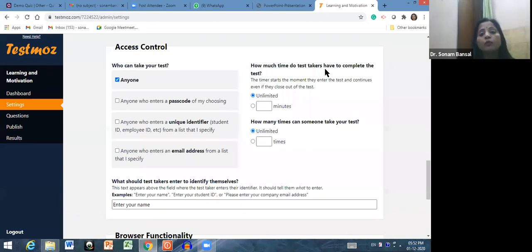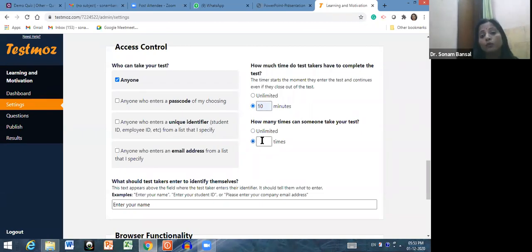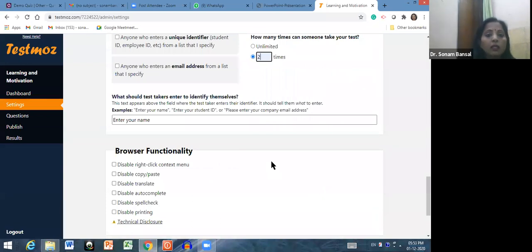Right. Then how much time do test takers have to complete the test? Very good option. I want to give the students 10 minutes or 20 minutes to complete the test. Let's suppose 10 minutes. So you can change the timings from here by clicking over here, the timing settings. If I want to give 10 minutes, then you have to click here on 10 minutes. How many times? Very good setting also. How many times can someone take your test? Unlimited times or one time or two times. Let me give the entries as two times. So I am giving an option that one student can take the test only two times.